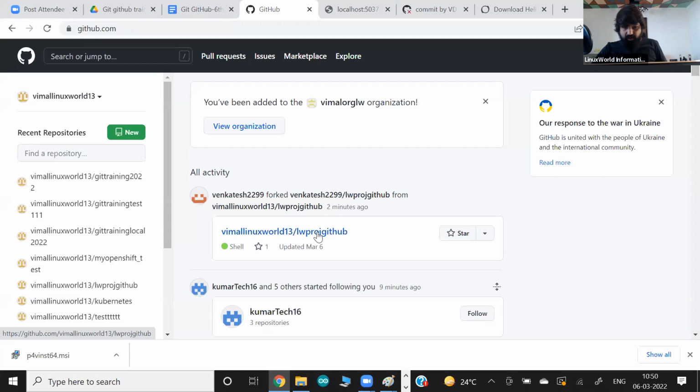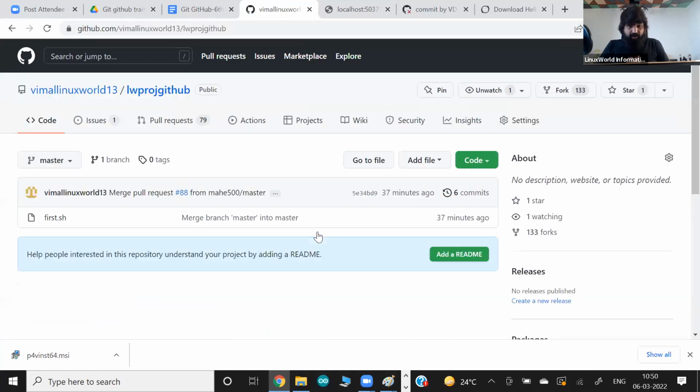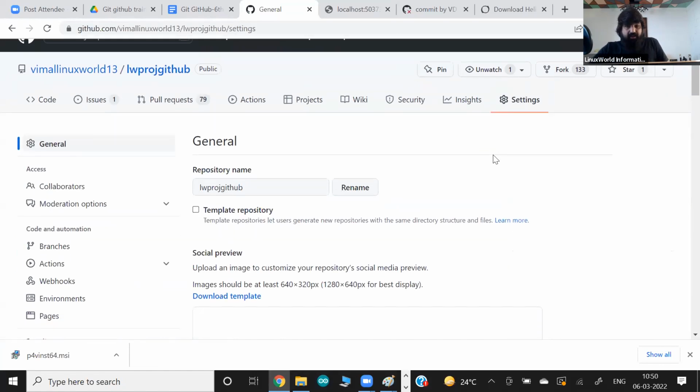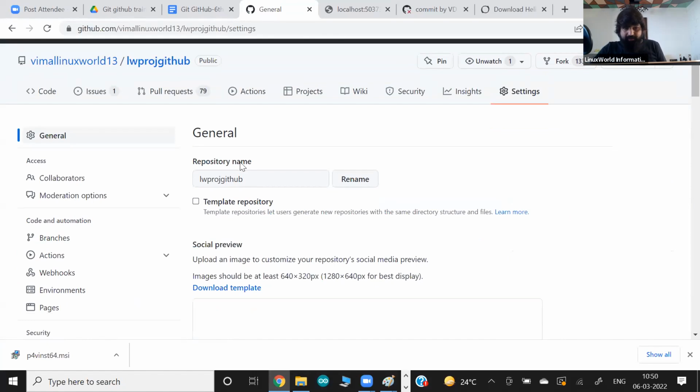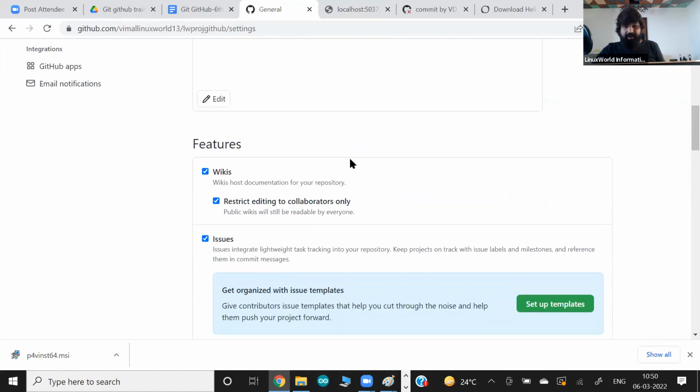That was the Linux World project on GitHub. Now I want to show you some small things here. If you talk about this project, where I showed you the practical of fork, there's an option called settings. In the settings, if you want to rename the project, you can change it from here. There's also something where you can create a preview photograph over here.